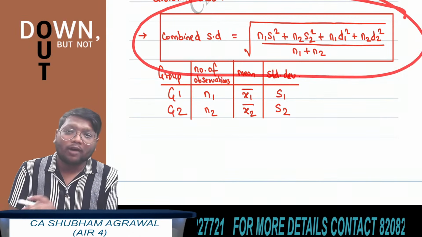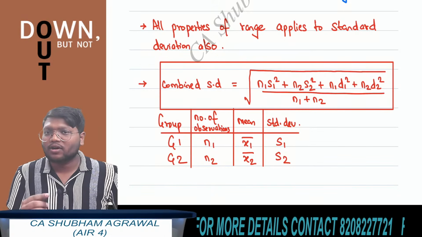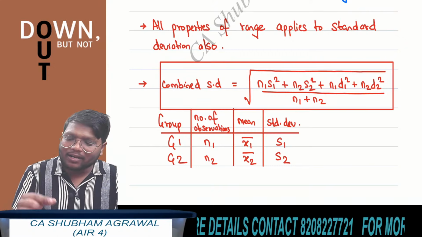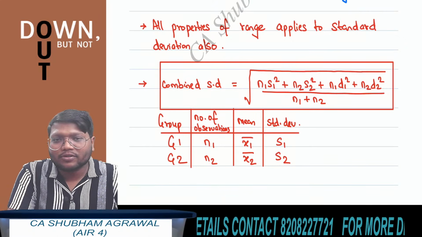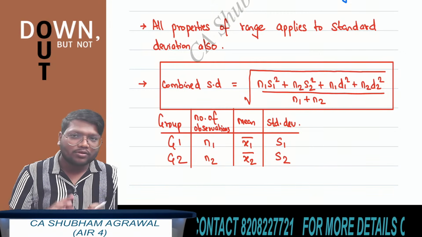Now, one more thing. There is one formula of combined standard deviation. They have asked just 1 or 2 questions based on combined SD, and if questions of combined SD come, it will take more time. So the best thing is, if you see any question of combined standard deviation, you have to leave that question at first, and if time permits, you can solve that question at the end.